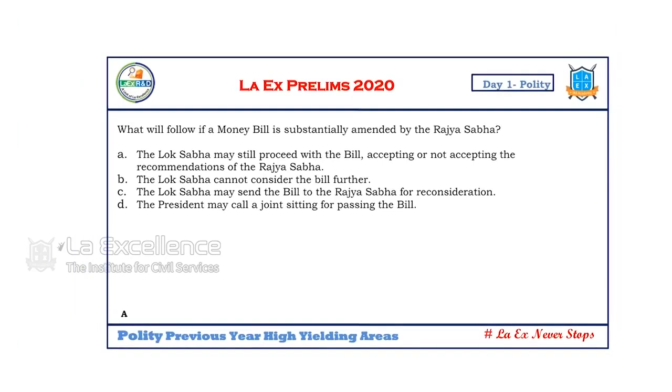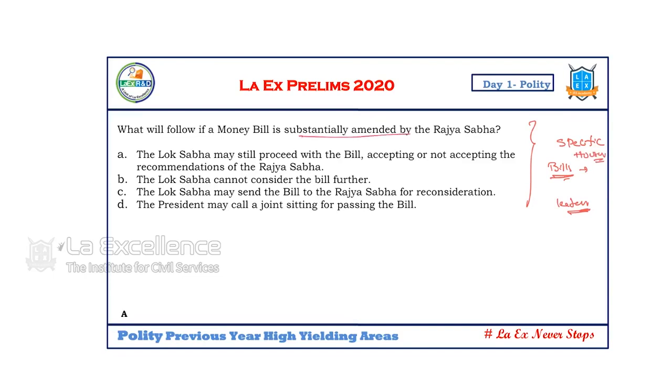what will follow if a money bill is substantially amended by the Rajya Sabha? So I call it a general question or specific question. In the case of the legislature, the passage of the bills is the most important area. And then composition of the houses, and then powers of the speaker or the leaders of the house. These are the areas which have to be checked out. One is bills, how the various bills are passed, who are the leaders, what are the houses, their composition, and their relative status. That is a very useful question. These are the three areas which are tested.